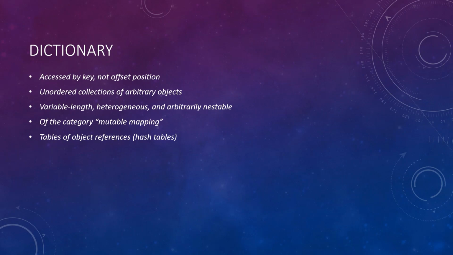You can change dictionaries in place by assigning to indexes, but they don't support the sequence operations that work on strings and lists. Because dictionaries are unordered collections, operations that depend on a fixed positional order don't make any sense. If lists are arrays of object references that support access by position, dictionaries are unordered tables of object references that support access by key. Internally, dictionaries are implemented as hash tables.